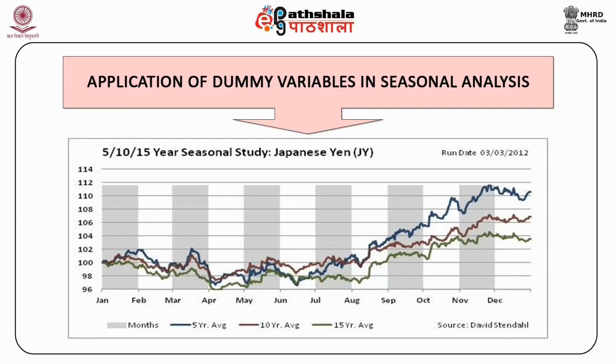For this purpose, dummy variables can be used to deseasonalize a time series. Let us consider an example which will provide a better and an in-depth understanding of how a dummy variable is useful in deseasonalization or seasonal adjustment.